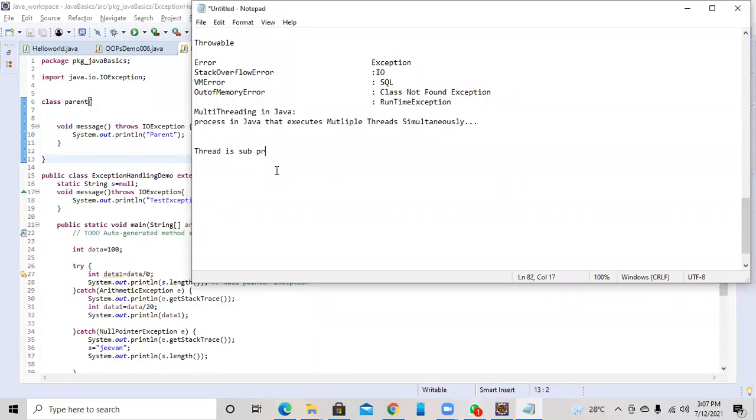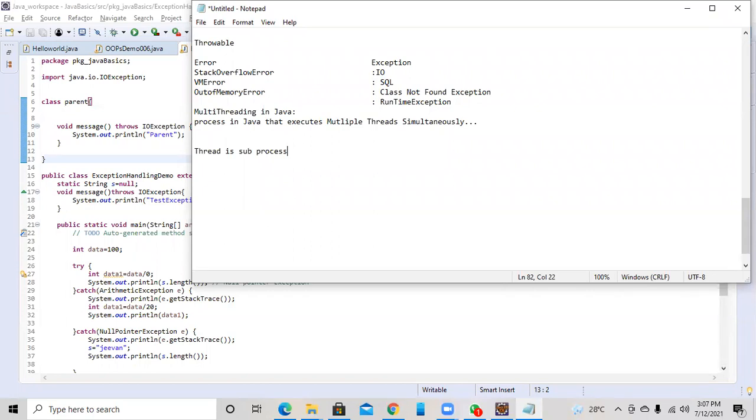So Java supports multi-threading. Multi-threading in Java is a process of executing multiple threads simultaneously. What is a thread first of all? A thread is a lightweight sub-process, also called the smallest unit of processing. Multi-processing and multi-threading both are used to achieve multitasking.